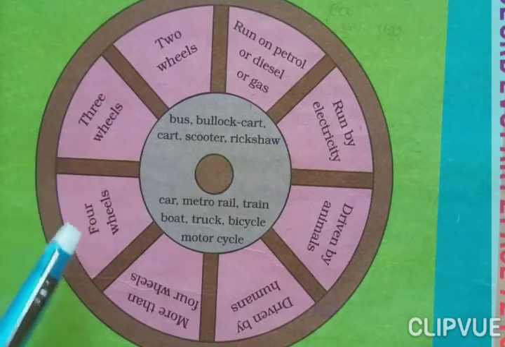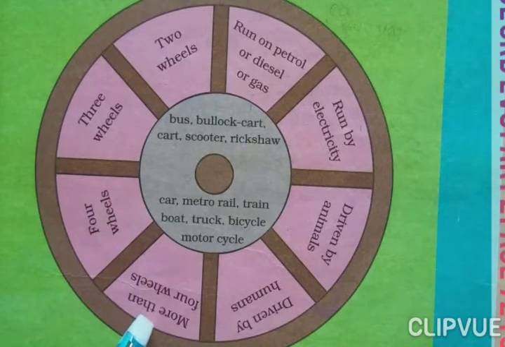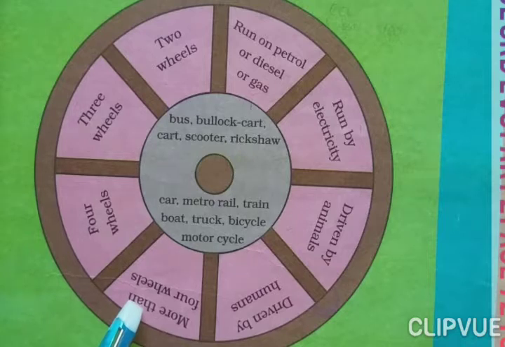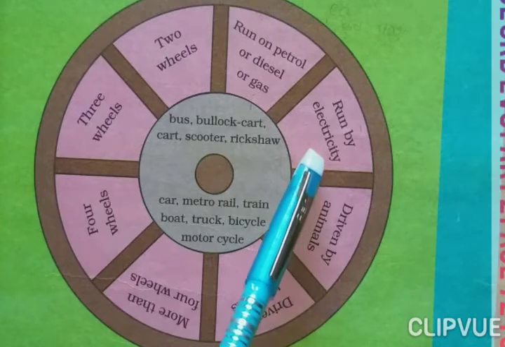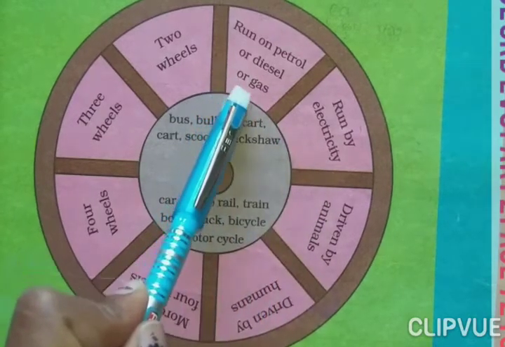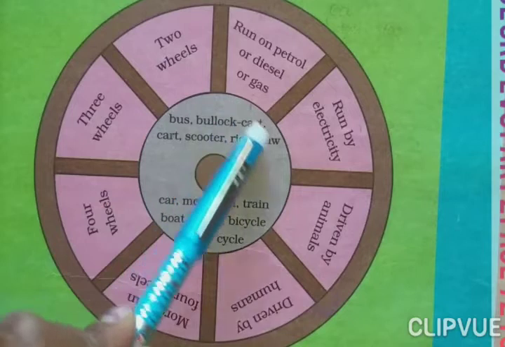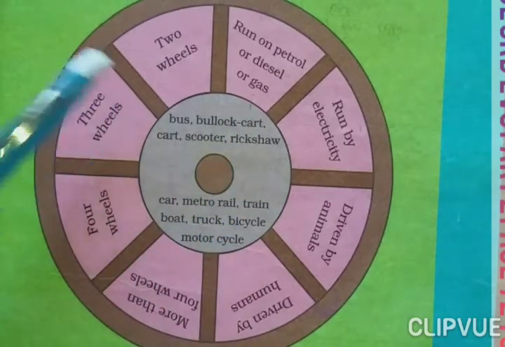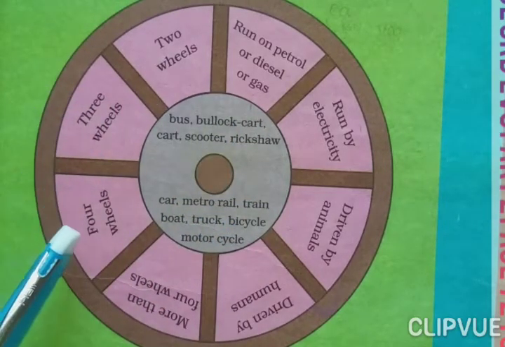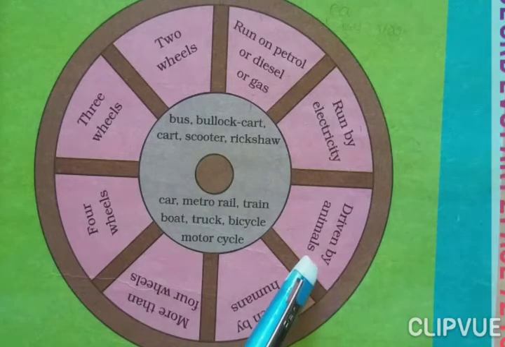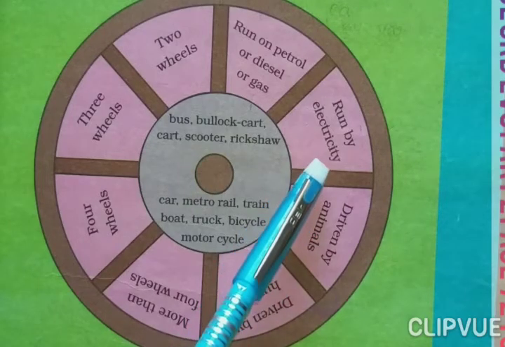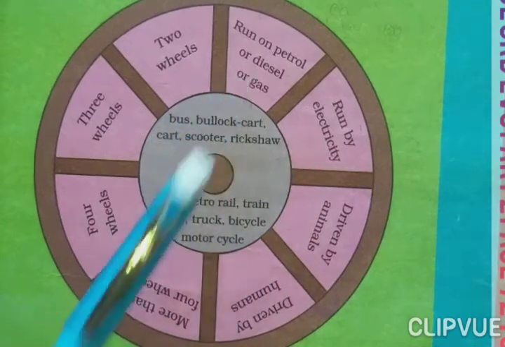3 wheels किस में होते हैं, 4 wheels किस में होते हैं, metro that 4 wheels किस में होते हैं, driven by humans, driven by animals, run by electricity, run on petrol or diesel or gas. So here we will write 2 wheels किस में यूज होते हैं, 3 wheels किस में यूज होते हैं, 4 wheels किस में यूज होते हैं, driven by human means human being चलाता है वो, driven by animals चलाता है वो, इलेक्ट्रिसिटी से चलता है वो, और पेट्रोल डीजल और गैस से चलता है वो.